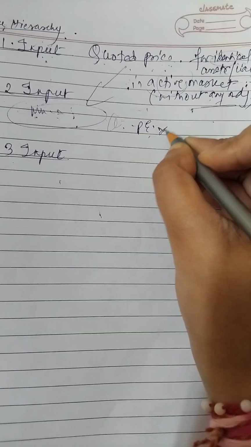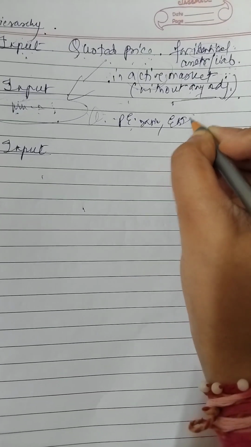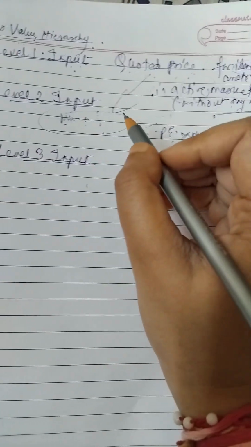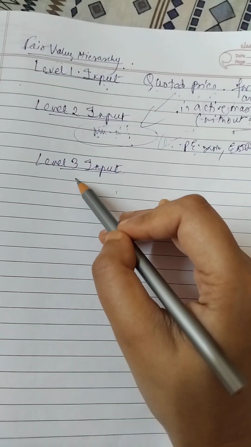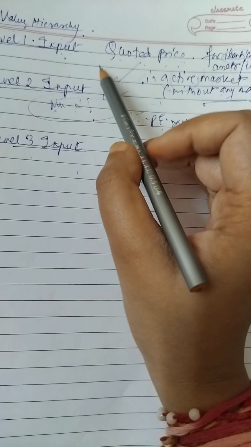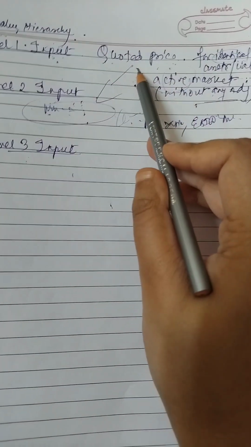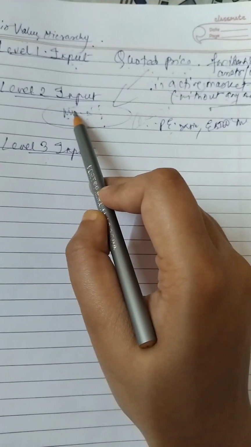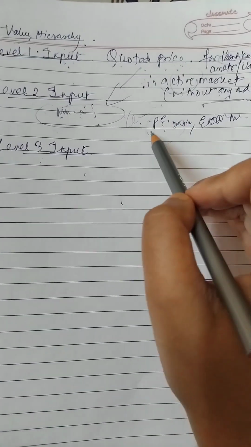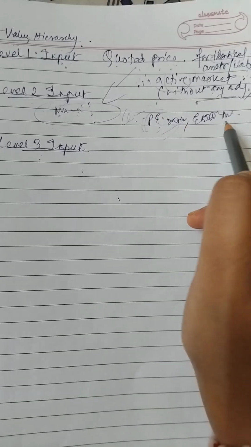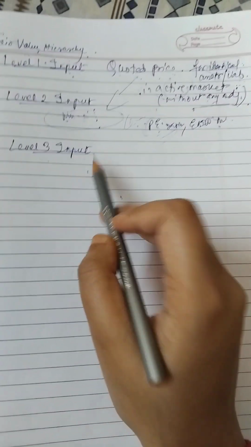These are all examples of level 2 input only, okay. So these two are what we call observable input, and level 3 is unobservable input, okay, and level 1 is the most genuine one. And if any of the conditions of a level 1 input is breached, then that will be covered under level 2 input, and other observable input under level 2 input is on the basis of market driven data, which is basically P ratio, EBITDA multiple and all that. Now level 3 input,